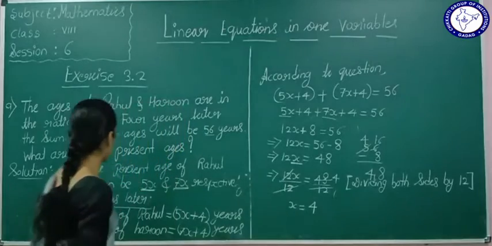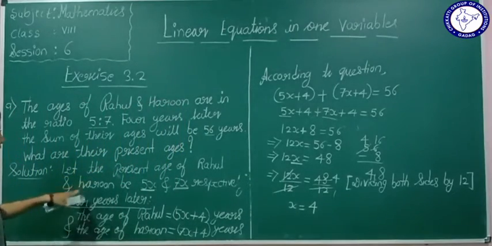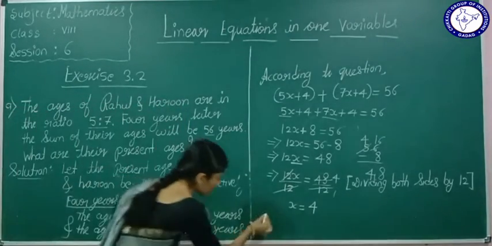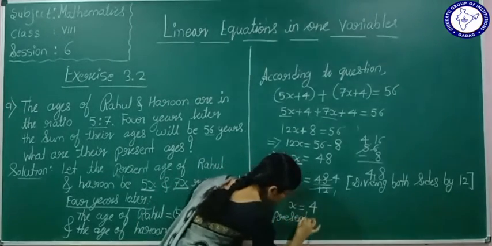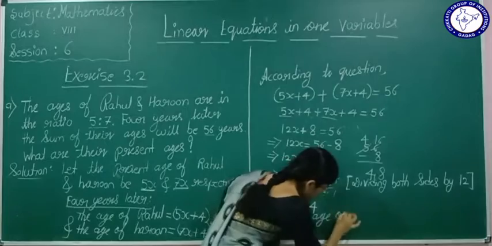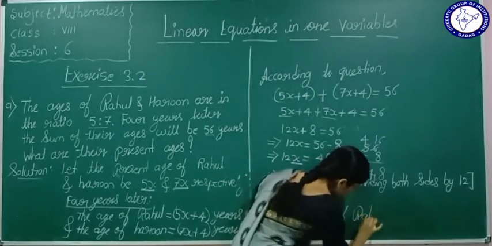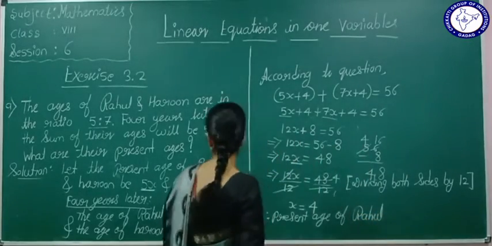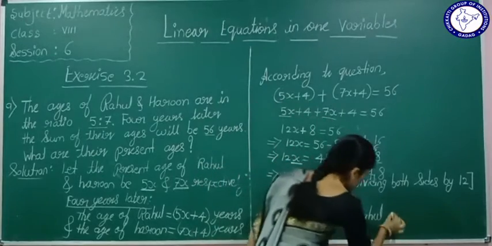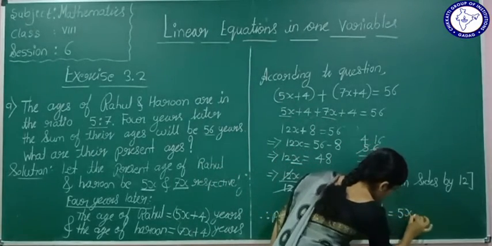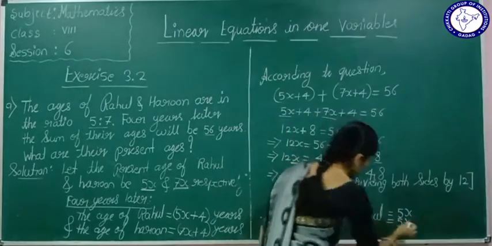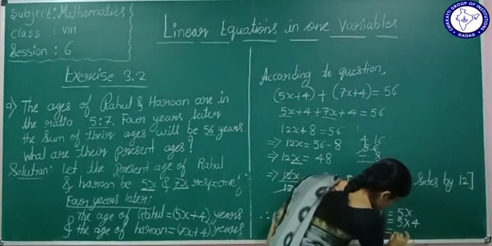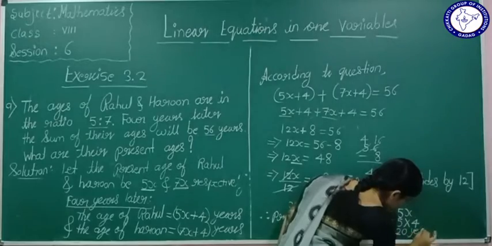Therefore, what is the present age of Rahul? The present age of Rahul is equal to 5x. What x value did we get? x is 4. 5 fours are 20. It is 20 years.